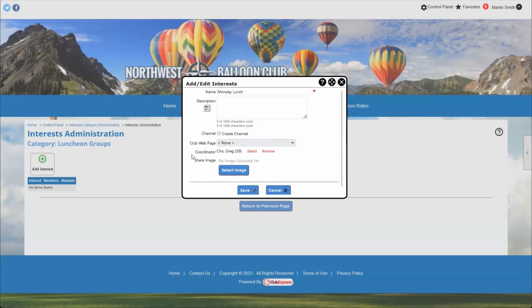And we also get our share image. This is something that gets used all over ClubExpress. This is the image that gets shared whenever you share a link to this particular interest on social media. So if you were to post a link to the interest page on social media, linking to this specific interest, that is the image that would get used instead of something, say, like your club logo. Most times I leave the share image blank.